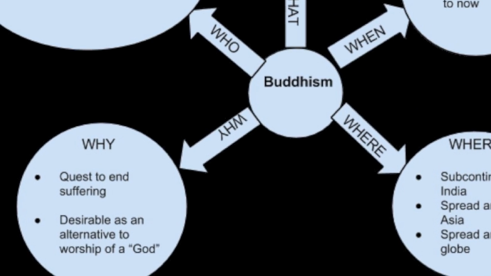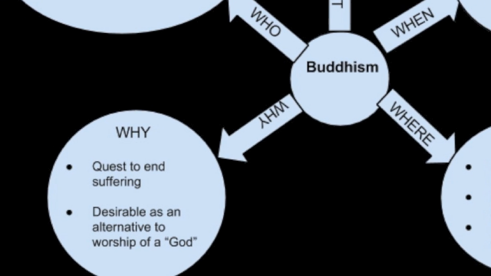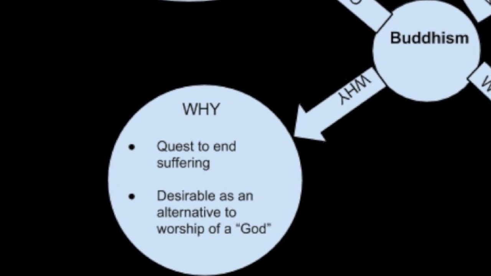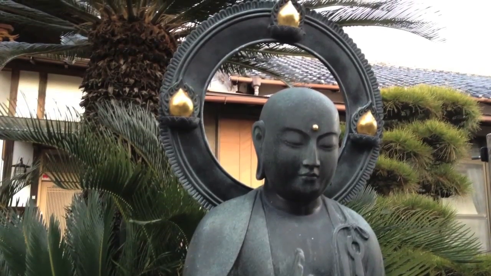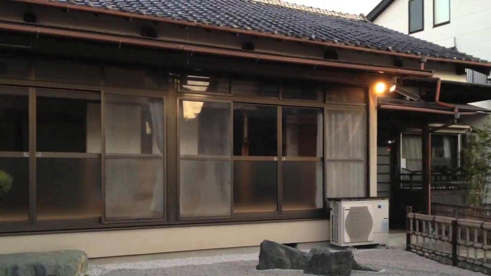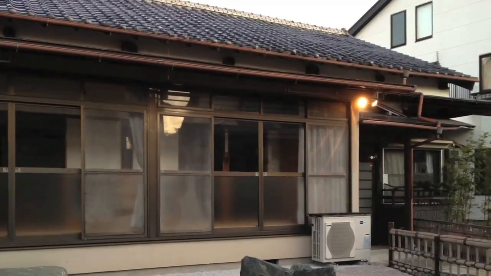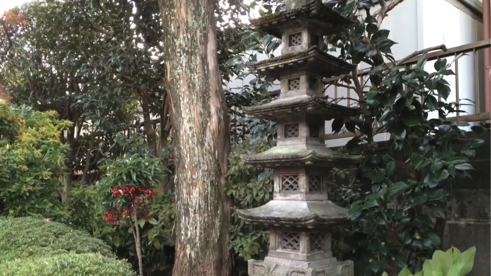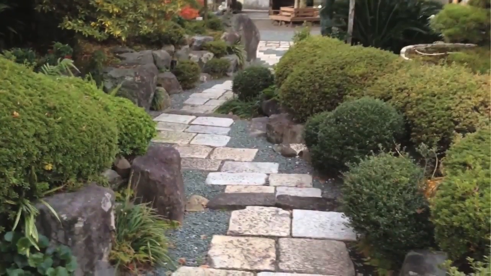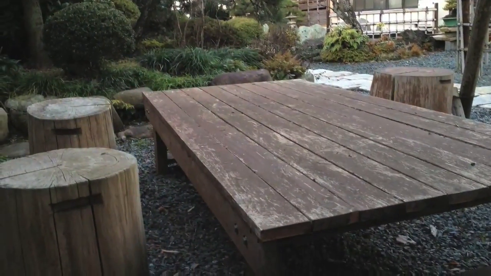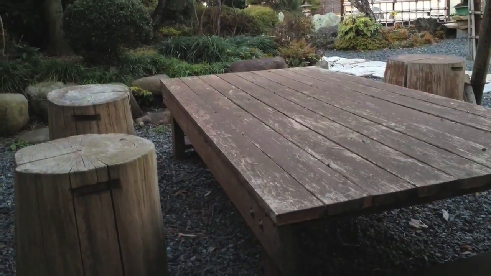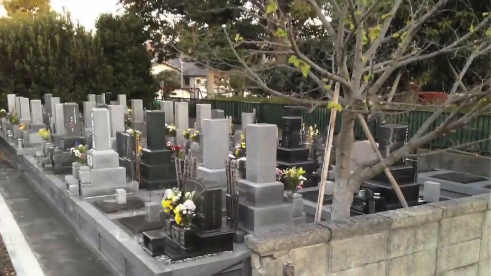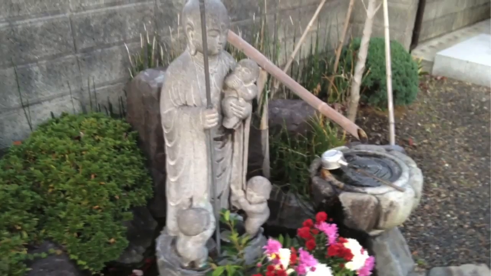Okay, let's finish up our web diagram with the why section. Why was Buddhism started? Why is it still practiced today? Well, Buddhism began as a quest to end all suffering. It's popular today because it requires its followers to seek understanding through thought and meditation. Basically, the people are taught how to think, not what to think, in contrast to many other world religions. That's why people really enjoy practicing Buddhism today.